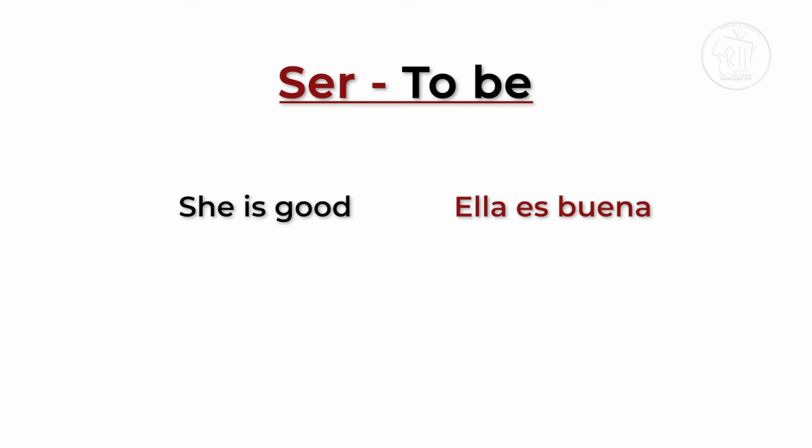Muy bien. Now, in English, we have the pronoun it. We use it when we're referring to things, objects. And as we said, in Spanish, there is no particular translation for the word it.